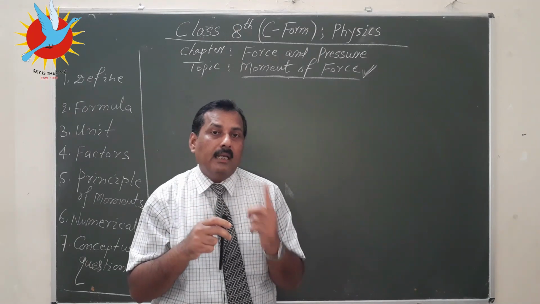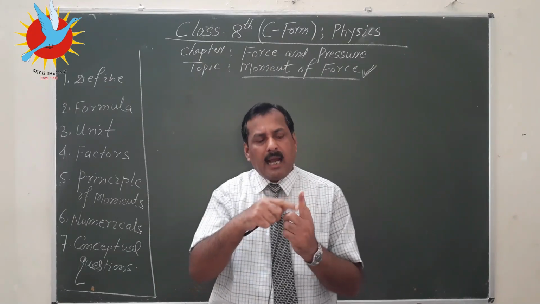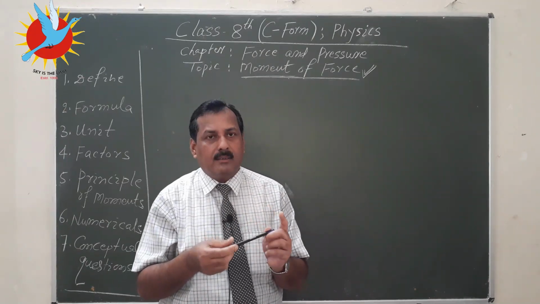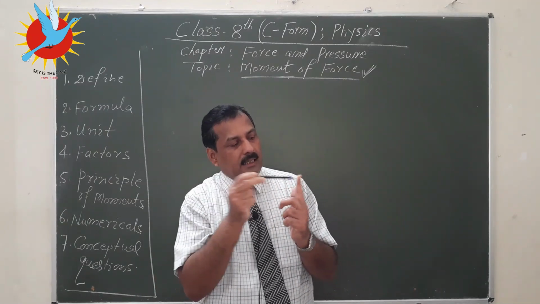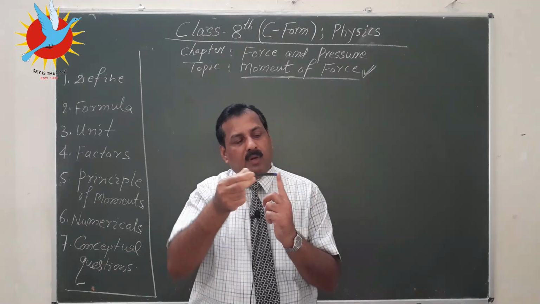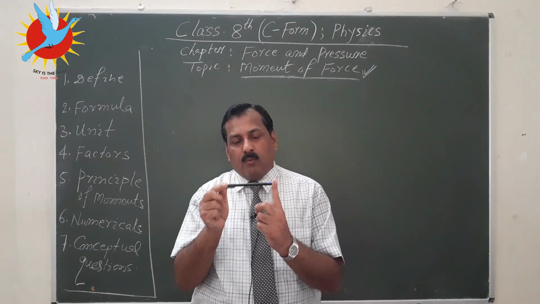So in case of any rotation, there will be an axis of rotation, and on that axis there are many points. Suppose the pen is attached at this point. So this point is the point of rotation. So what is happening?